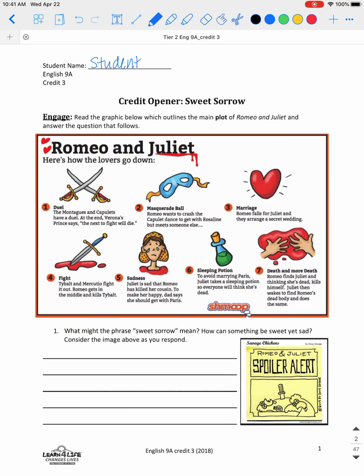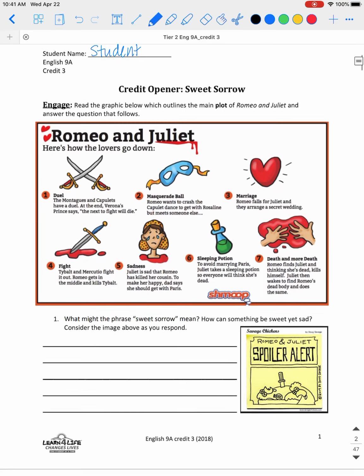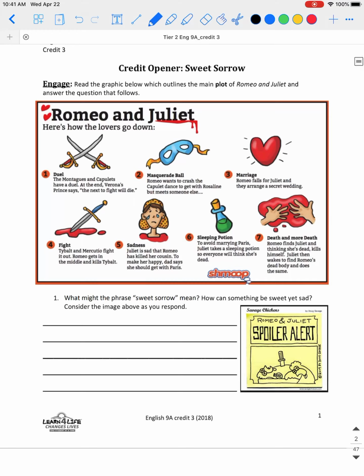So first, make sure you write your name at the top. This is going to be the credit opener. So we're going to read the graphic below that outlines the main plot of Romeo and Juliet and answer the questions that follow. So if you've never read Romeo and Juliet, this will be an idea of what happens in the story before we go into more detail when we read it later on.